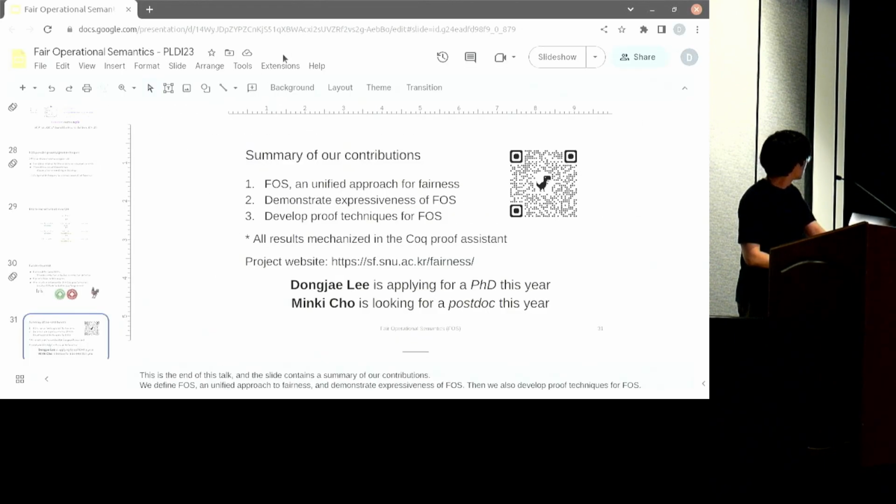Hi, really interesting stuff. I'm Andres Huns from the University of Edinburgh. So the question I have is, I'm curious how this relates to the typical fairness you think of in model checking and temporal logic. Can you comment on, is this easier to work with than temporal logic? Is it equally expressive? So the question was whether our approach is easier than temporal logic, like that used in model checking.